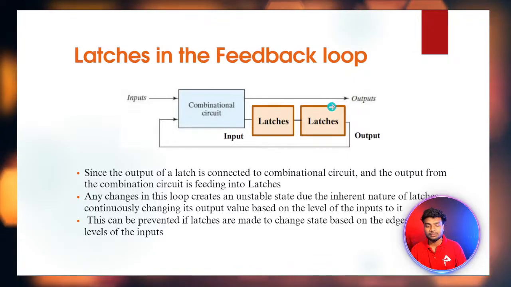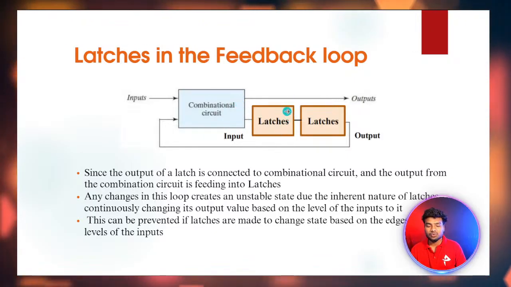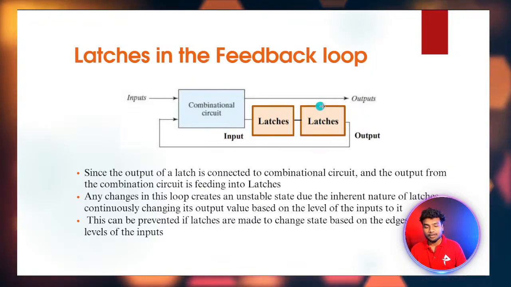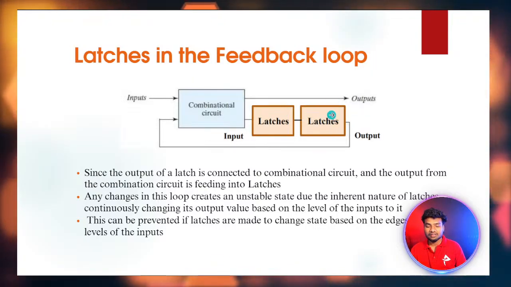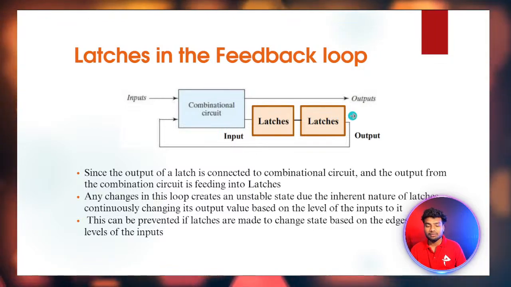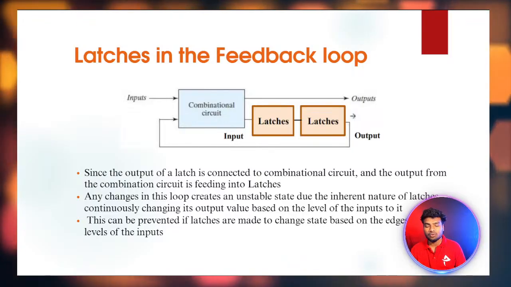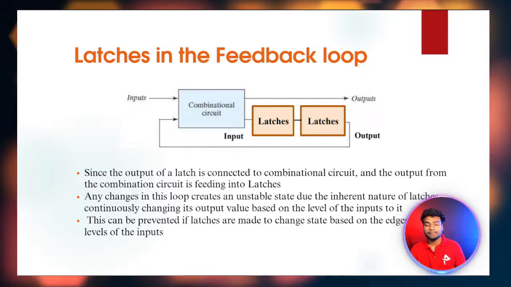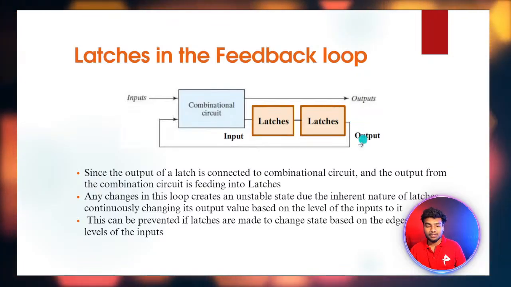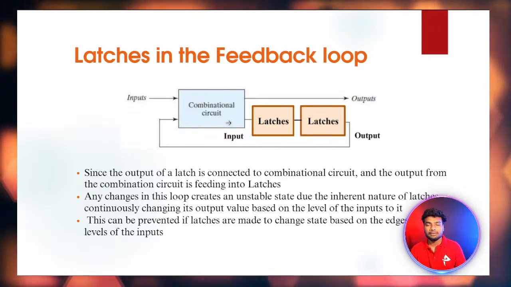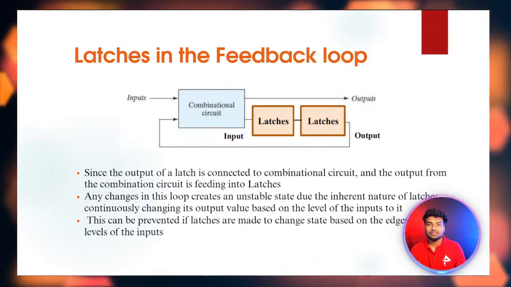Because this latch will take some time to give the input to this latch. At that time this latch will give the output as 0, but we need 1 as the output from this latch. So if I am giving that into the combinational circuit, I will definitely get the wrong data, or else I will get junk values.